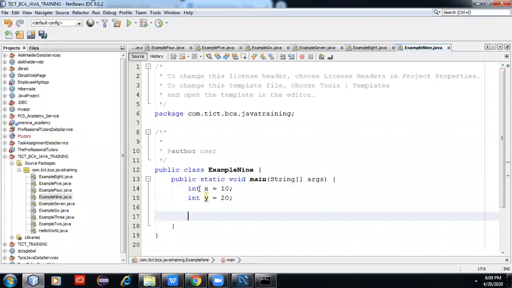Next, I want to write the conditional operator: int z equal to x greater than y.